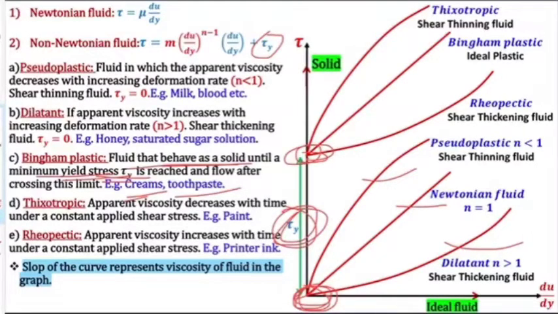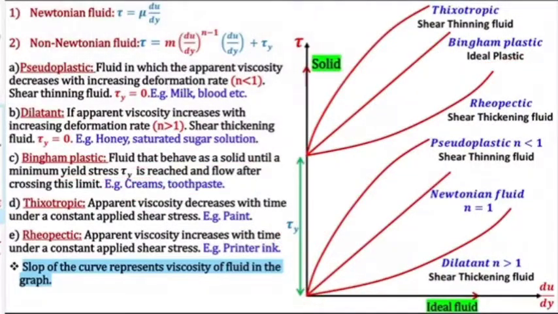The moment you apply even a small amount of shear stress, they will flow. But in this case, it requires a minimum amount of shear stress. So like cream or toothpaste, when we apply a shear stress to toothpaste, only then it starts flowing and comes out. A minimum shear stress is required, and then it behaves as a fluid and starts flowing. So that is Bingham plastic. It is also known as ideal plastic.